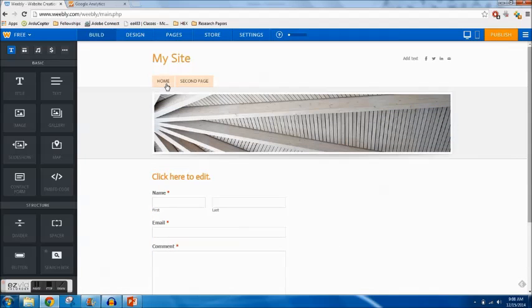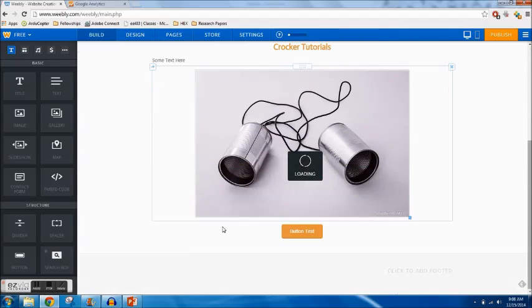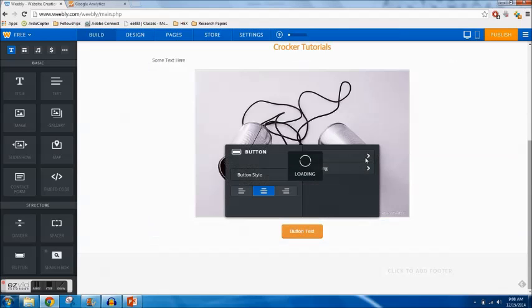Awesome. Okay, but now I need to link the two pages together. So I'm going to go back to the home page, click on this button, link. Oh, why is it loading?